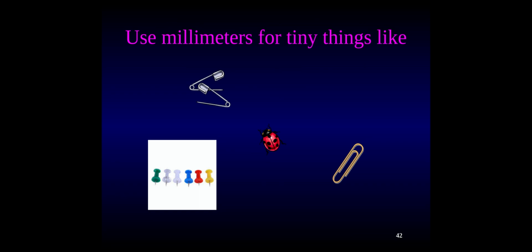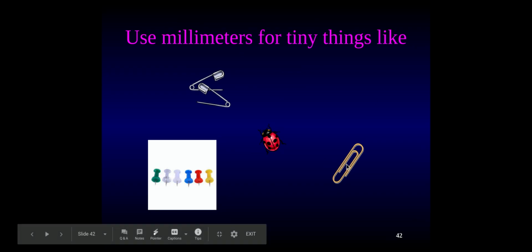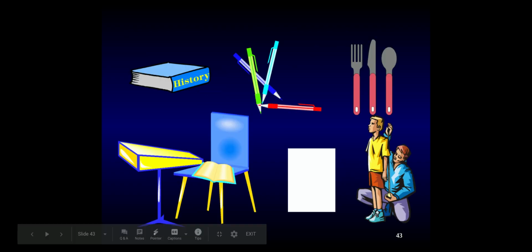So we want to use millimeters for the teeniest, tiniest things. Since a millimeter is so small, we use it to measure small things like a ladybug. Like if I wanted to measure the width of a paper clip, or the length of a push pin, or the length of a safety pin. Teeny, teeny, tiny.